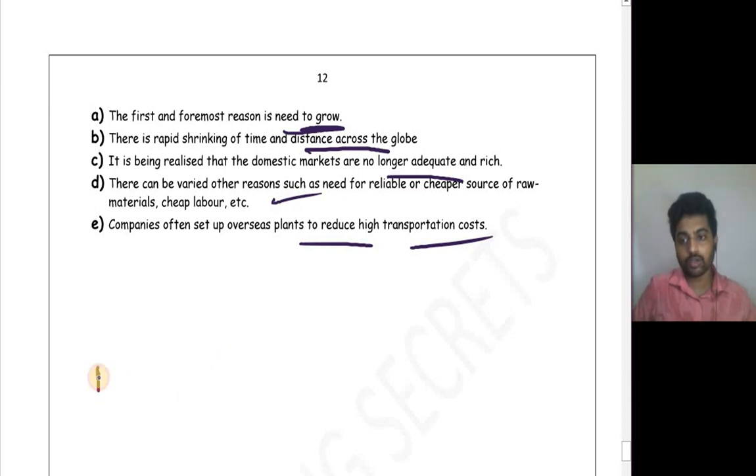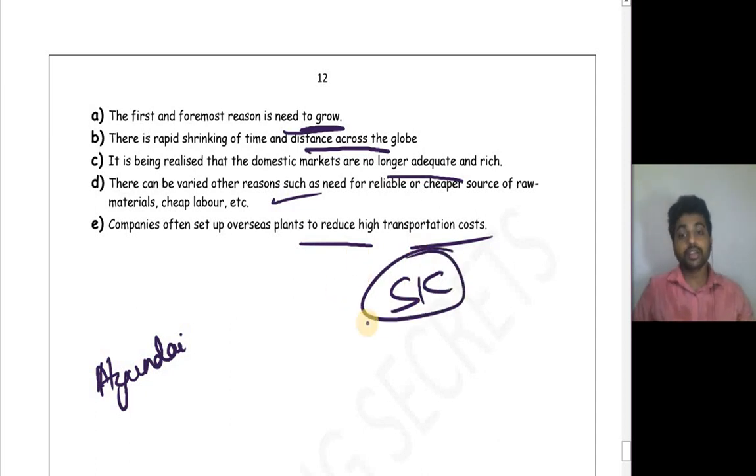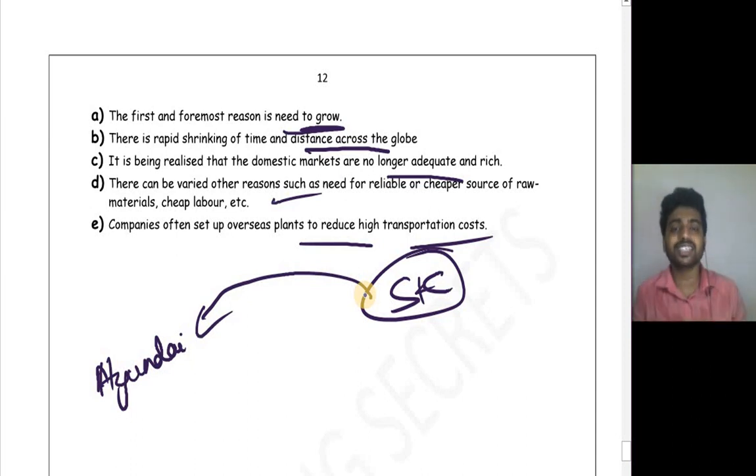For example, the automobile company Hyundai. It is a South Korean based company. Now, if it wants to operate in India, it has to export from South Korea. But it will incur certain huge costs. People are not ready to pay because it is not that special.